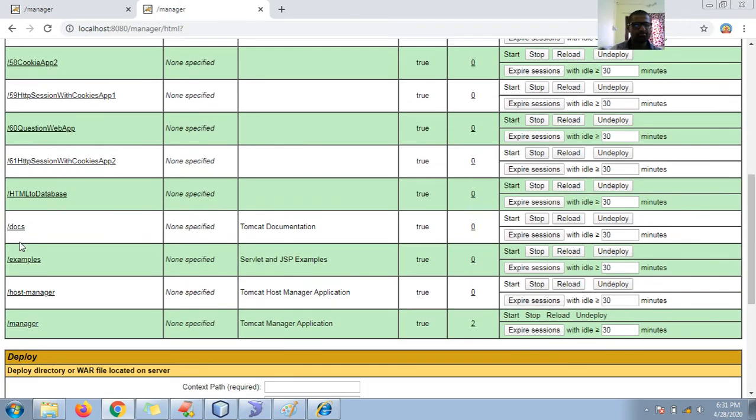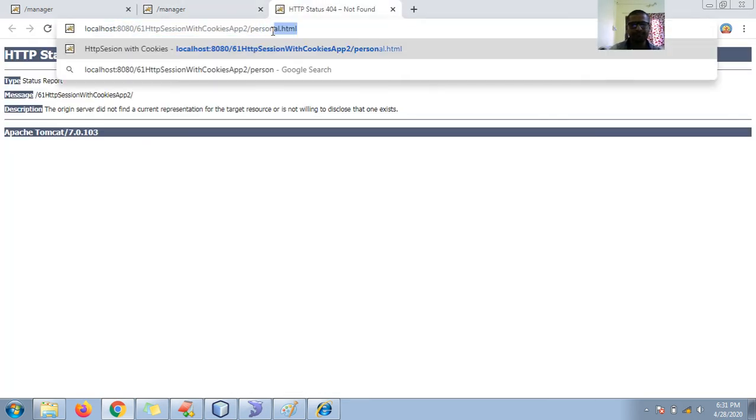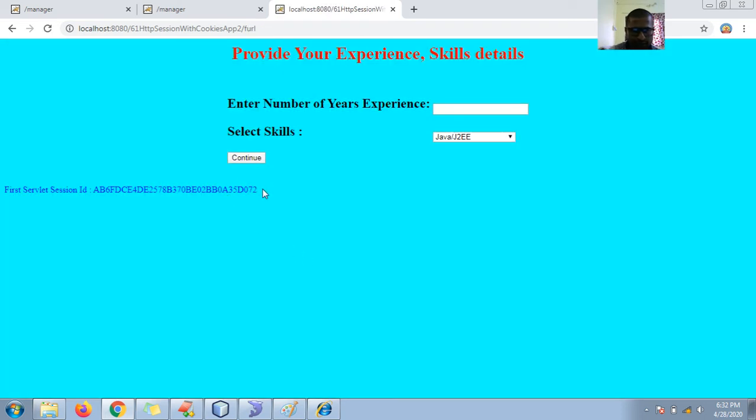Scroll down, and for 61 you will find personal.html. Here I'm trying to enter a name like Pramod or Mauli, enter age, if I enter 430, and address, if she belongs to Aurangabad, and if I hit continue, now if you observe here, the first session ID is 072.